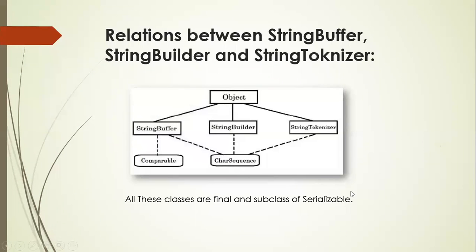This is the relationship, and Object is the root class for all. We have StringBuffer, StringBuilder, and StringTokenizer, and StringBuffer implements the Comparable interface, and CharSequence is for all the three. The rest, StringBuffer, StringBuilder, and StringTokenizer, will implement CharSequence, right?